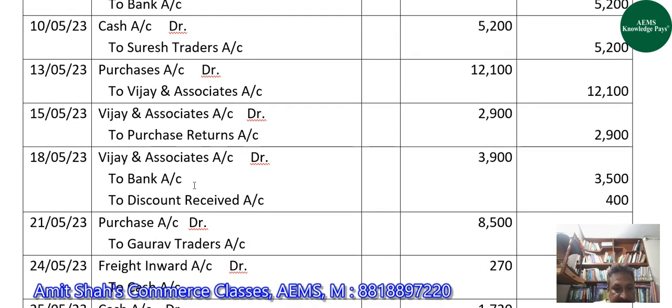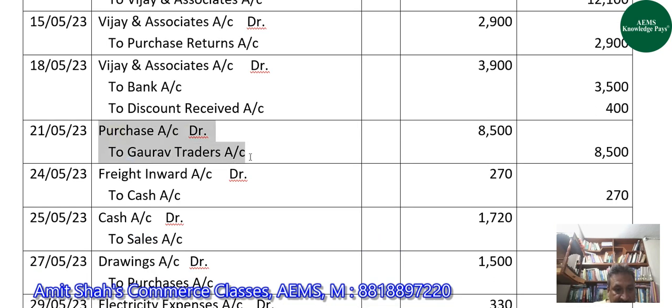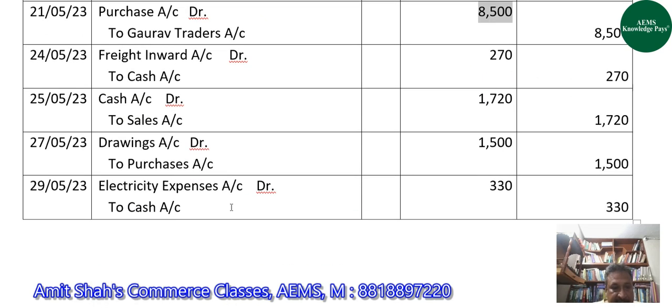After this, guys, purchase account is involved here on 21st May. Again, on the debit side of purchase account, we will write to Gaurav Traders account with 8,500.